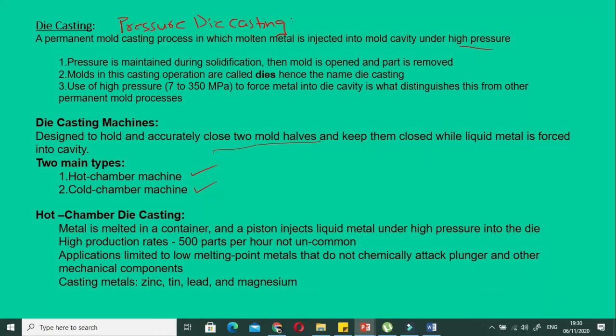This kind of casting is performed on low melting point metals, so that they do not chemically attack the plunger and other components of the die casting machine. Some common metals that are cast using the hot chamber die casting machine are zinc, tin, lead, and magnesium. And it has a very high rate of production, so it is mostly used in industries.